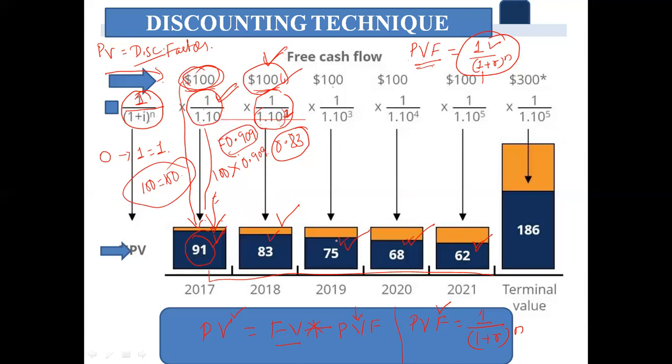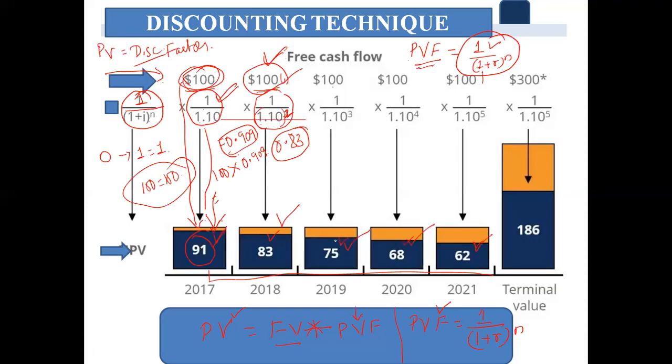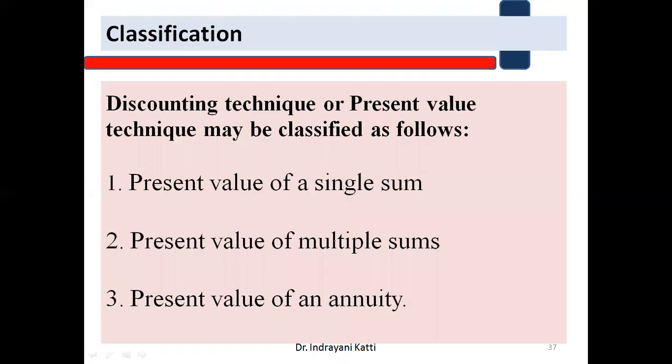How it is declining is by using the equation. We can calculate that the rate of interest is going to be the important factor here. So the same rate of interest is ascertained or called as a time scale, right? Present value time scale. I hope you understood this chapter, this part also, this diagram also.